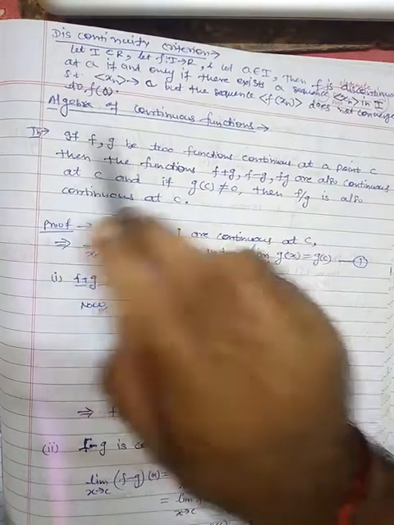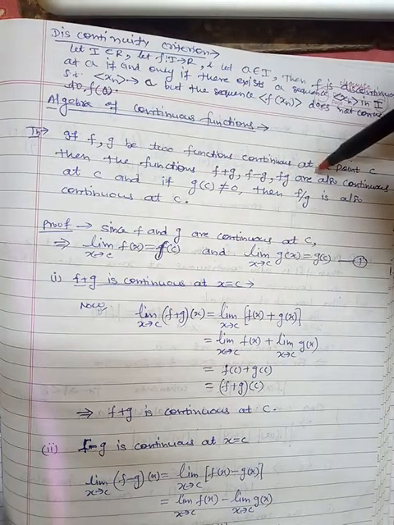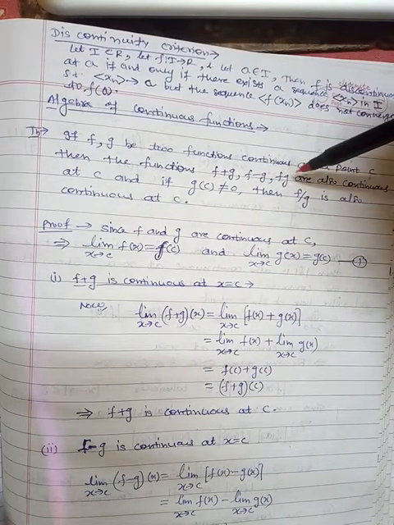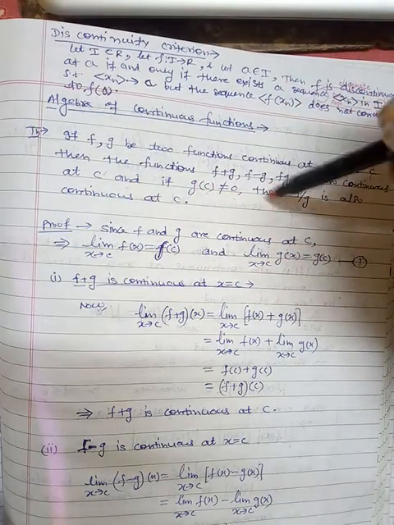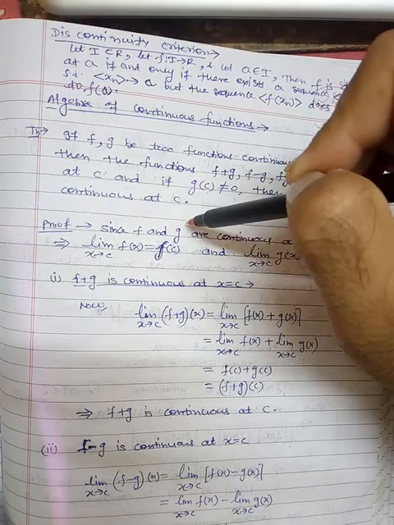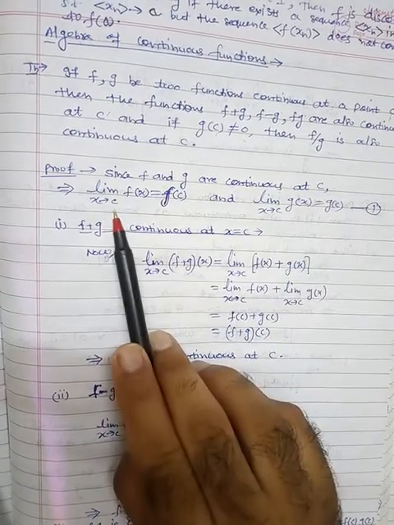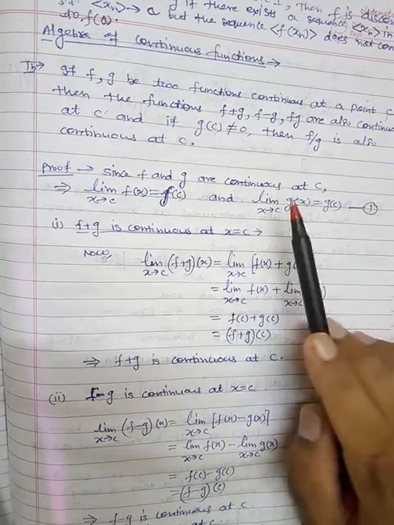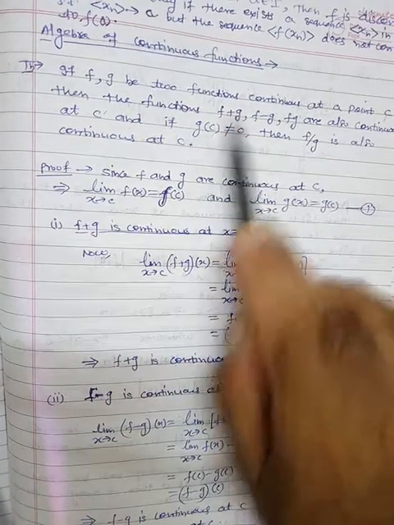Fine. Now the algebra of continuous functions. Suppose we have two functions f and g which are continuous at point c. Then the functions f plus g, f minus g, and fg are also continuous at point c, and if g of c is non-zero, then f by g is also continuous at point c. We have to prove this, and the proofs are very simple. Since f and g are continuous at point c, limit x tending to c of f of x equals f of c, and limit x tending to c of g of x equals g of c. This is from the assumption. Now I am taking the first part, f plus g.